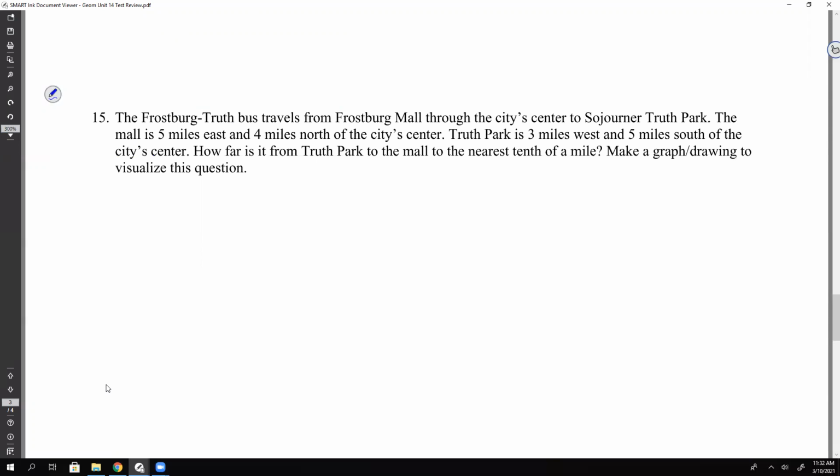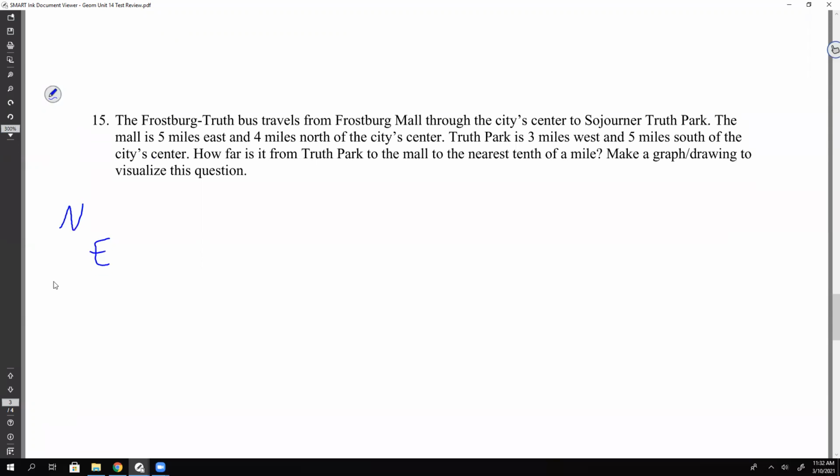Okay, so remember how we had to convert those directions into ordered pairs, right? Okay, north is your positive y, east is your positive x, south is negative y, and the west is the negative x, right? So, the mall, okay? I'm going to say M for mall.